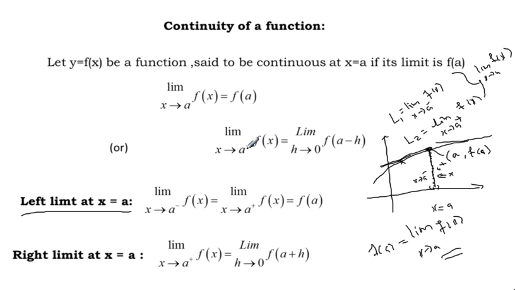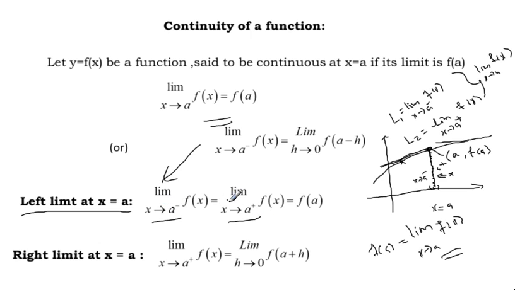Here x approaches a minus, the left limit, meaning h approaches 0, f of a minus h. So this is the left limit, this is the limiting value, and this is the right limit.